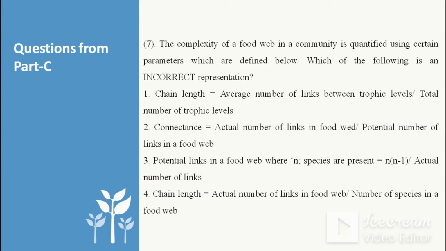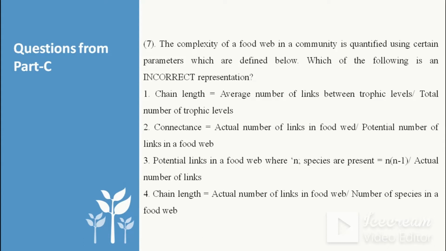Third one, potential links in a food web where n species are present is equal to n into n minus 1 by actual number of links. So if we consider the non-commensalism food web, where we don't consider any commensalism present, then the number of potential links will be n into n minus 1 by 2, not like n into n minus 1 by actual number of links.